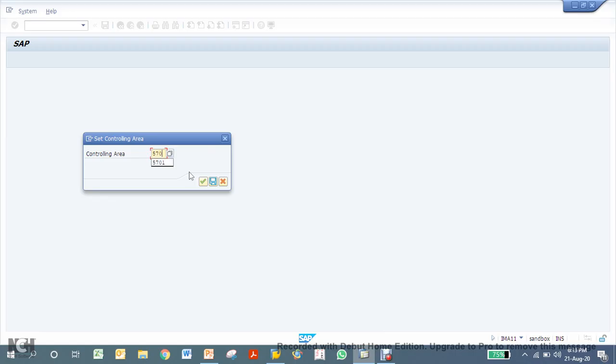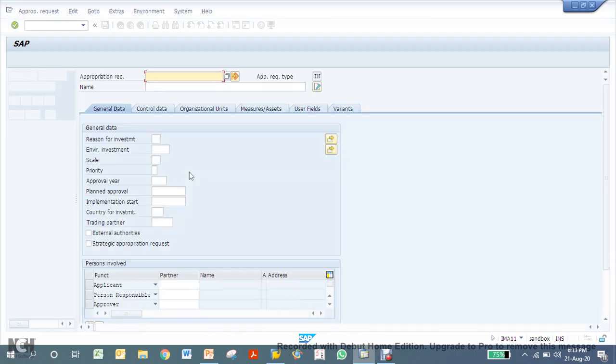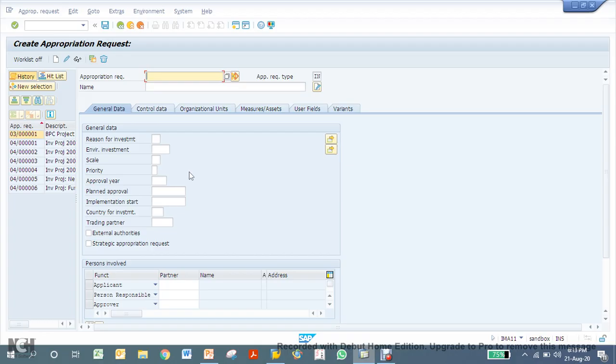Enter your controlling area. 5701 is my controlling area, and this is very important. So appropriation request number, this is mapped to your project system masking. So in my case I have given like XY or 0 YY and then slash numbers.